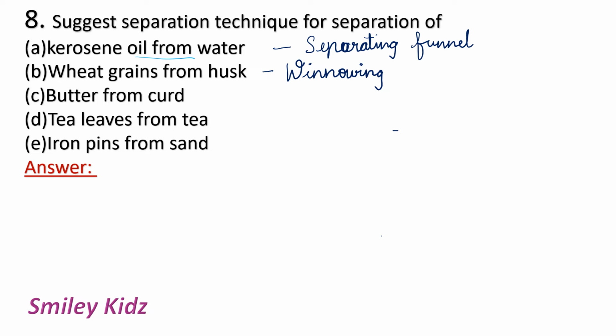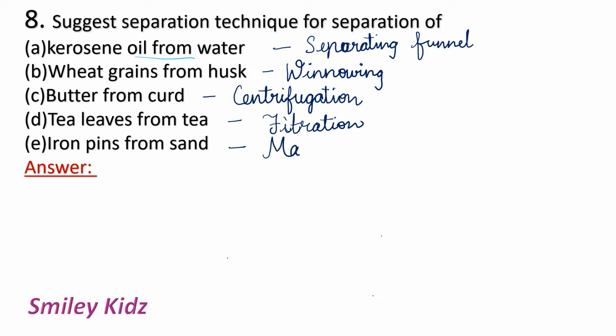Then we have butter from curd. It is by the process of centrifugation. Moving on, we have tea leaves from tea. It's by the process of filtration. Then iron pins from sand, magnetic separation.